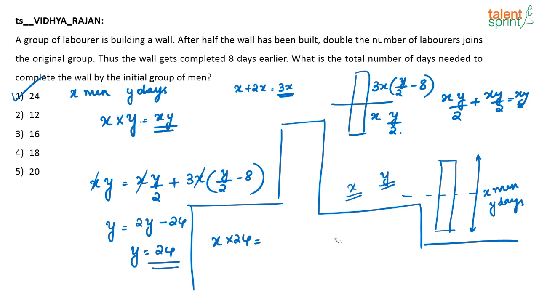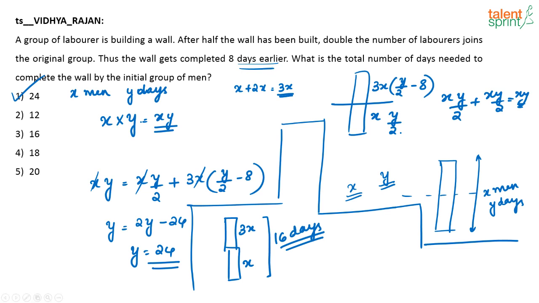But what is happening here now, for building the first half of the wall, there are X men. For building the second half of the wall, there are 3X men. So earlier the total work which was taking 24 days is now taking only 16 days, correct? Because it is completed 8 days earlier. Put in the values and you can cross check whether the answer is correct.